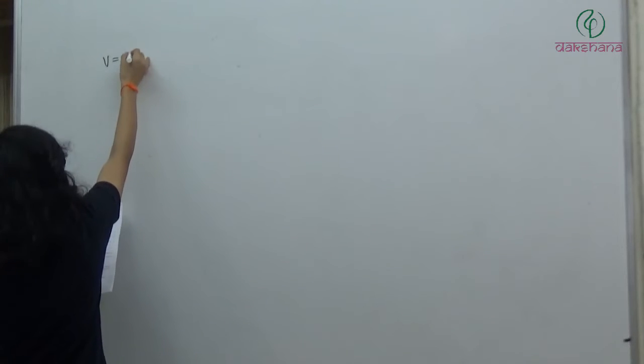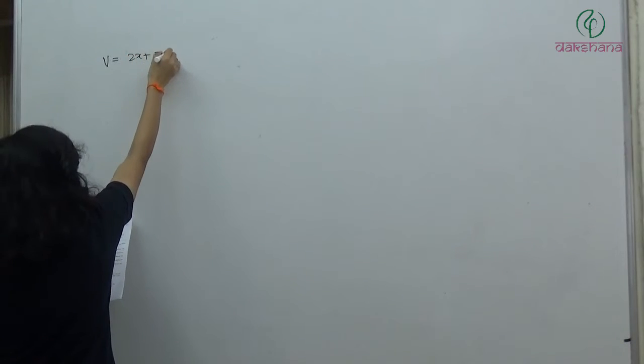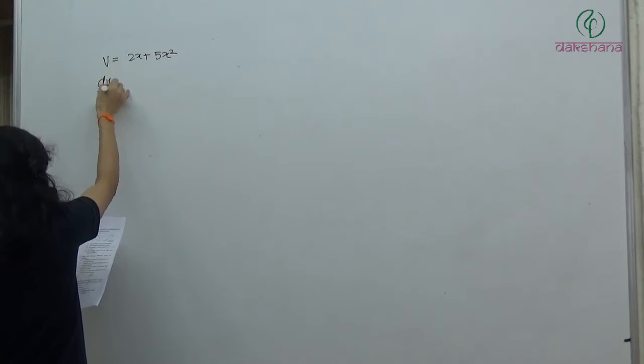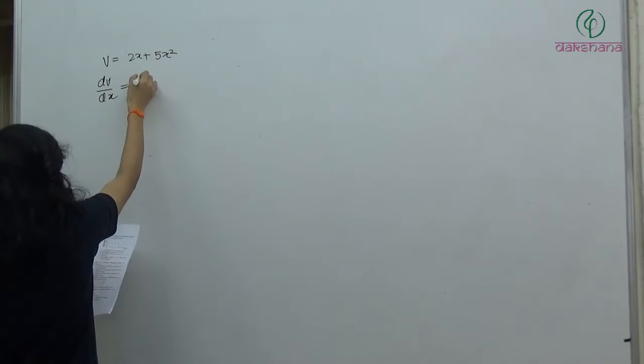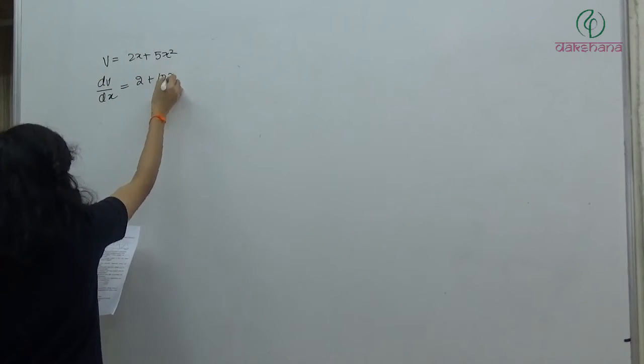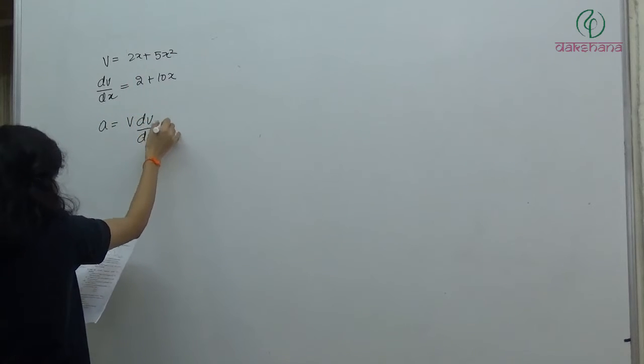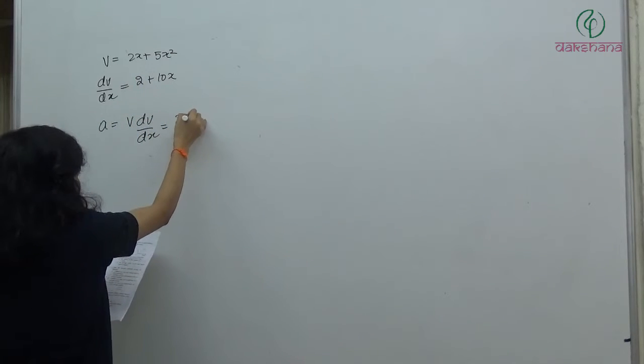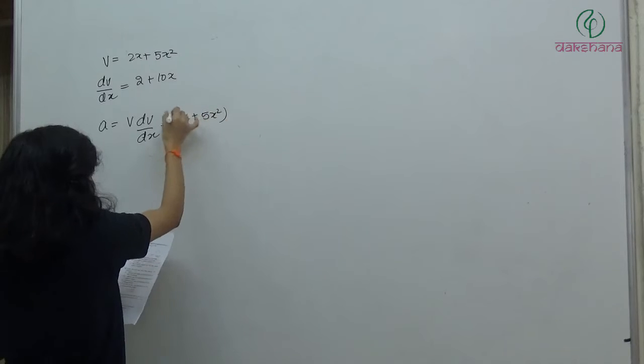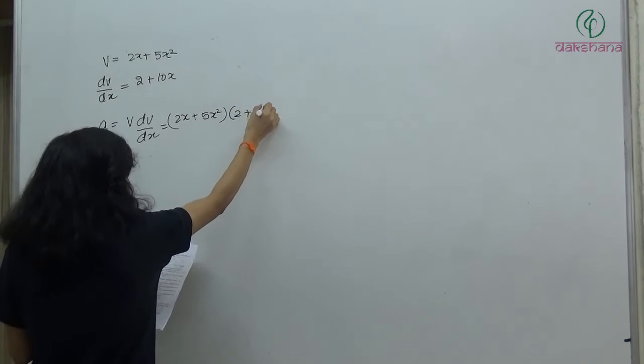So we have v is equal to 2x plus 5x square. dv by dx is equal to 2 plus 10x. So a will be v dv by dx. ये तो आपको पता है. So v is 2x plus 5x square into 2 plus 10x.